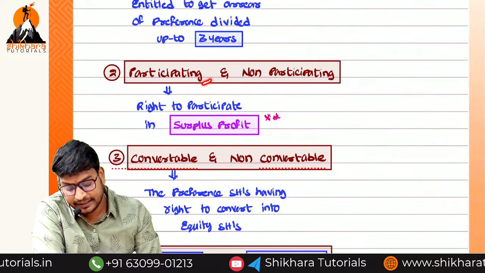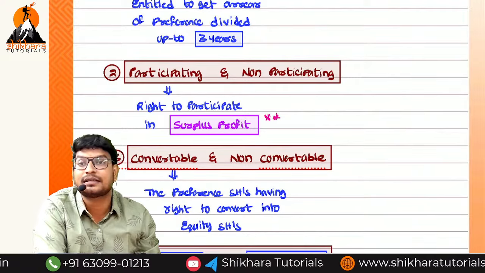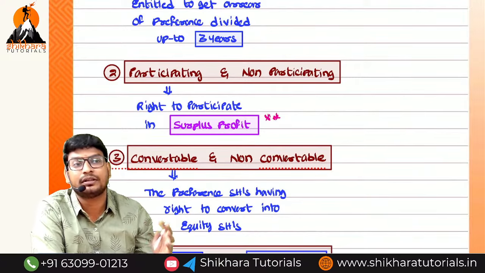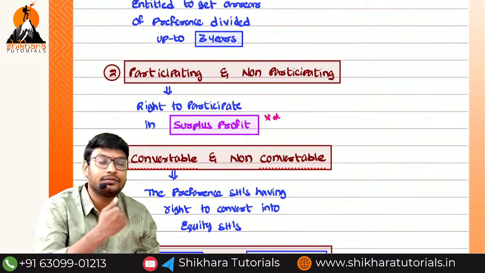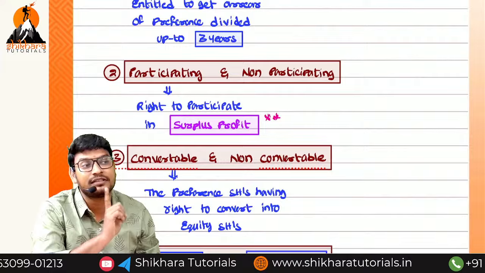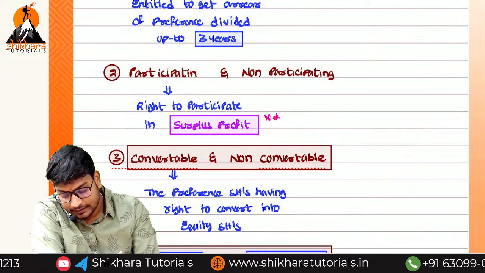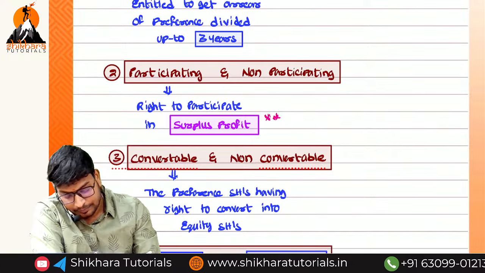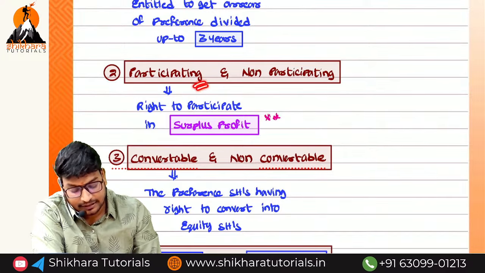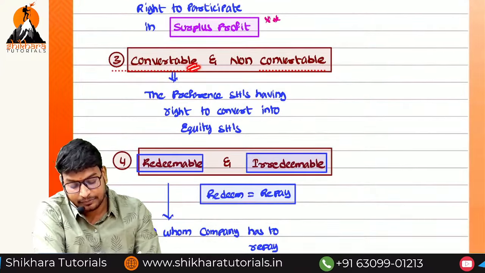Next one, participating. Where do they need to participate? They need to participate in surplus profits after the payment to equity shareholders. If there are any surplus profits, and any preference shareholder is participating in that surplus profit, then it is called participating preference shares. Otherwise it is called what? Non-participating preference shares.